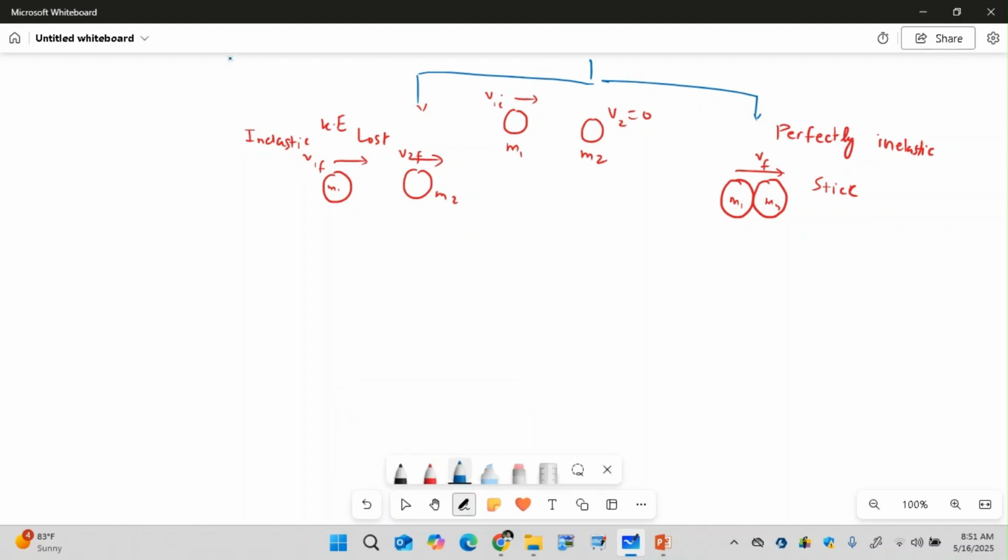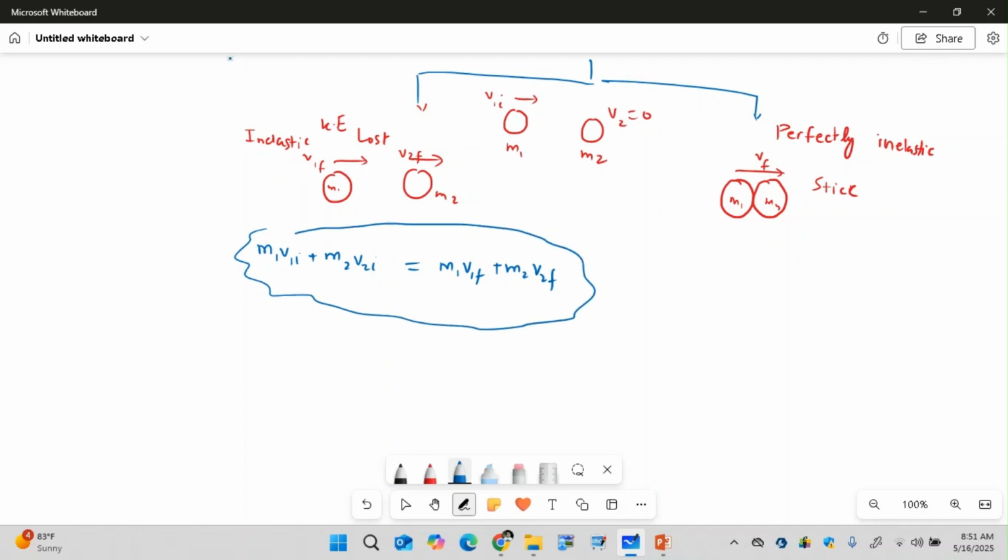What was that equation? We use the law of conservation: m1 v1I plus m2 v2I will be equal to m1 v1F plus m2 v2F, because momentum is not changing, momentum is the same. So we use this when it is a simple inelastic collision.